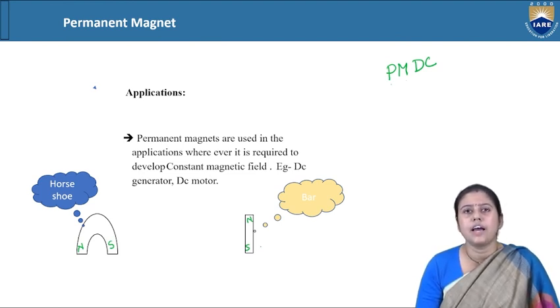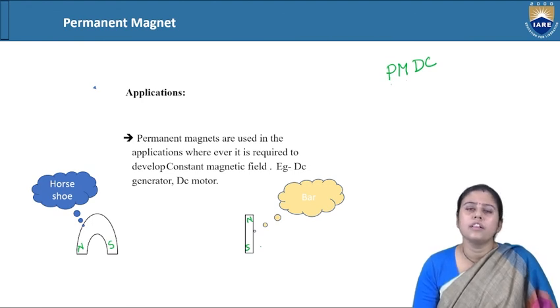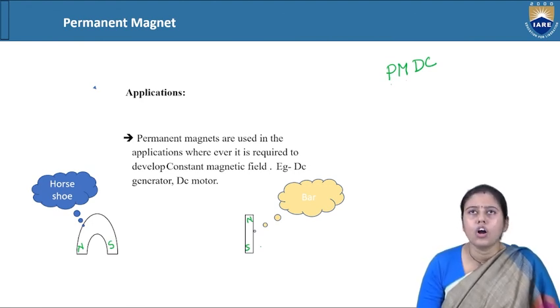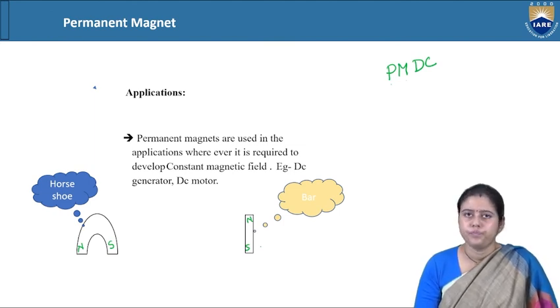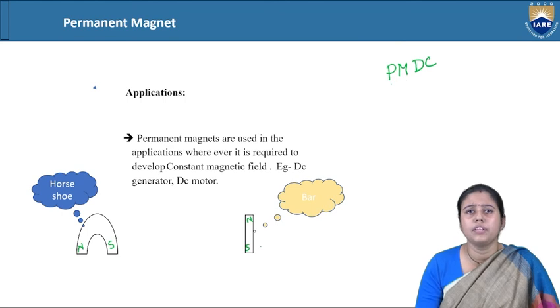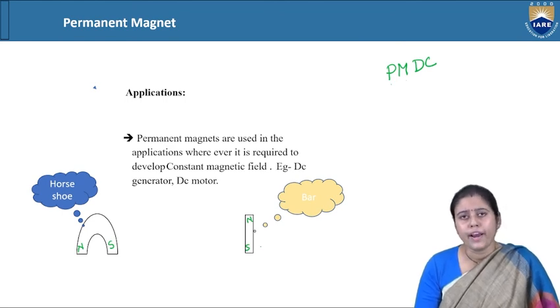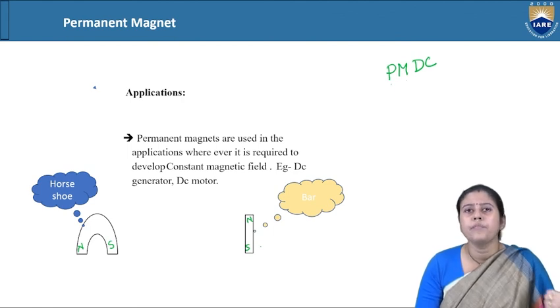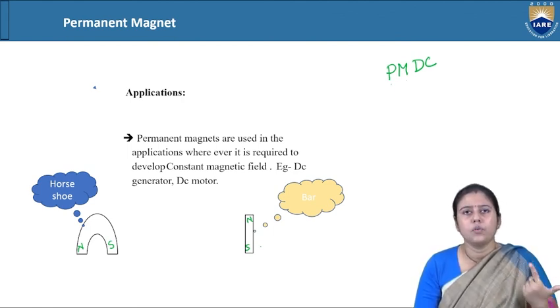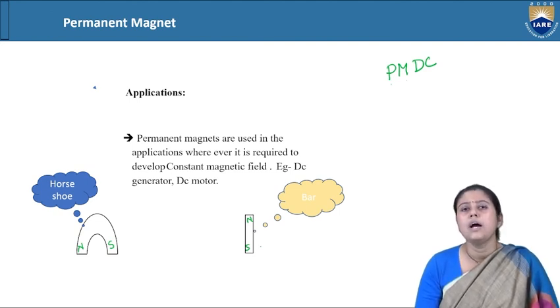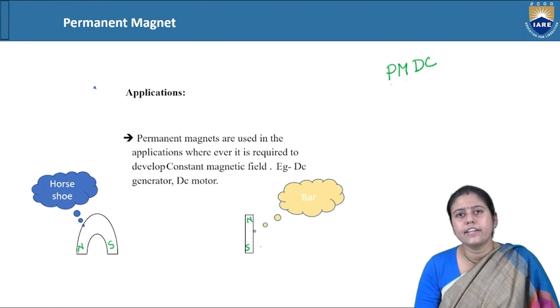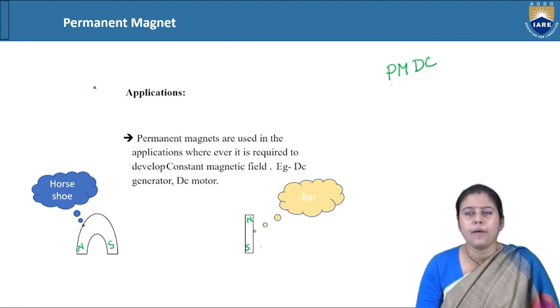Then we discussed the force on two parallel conductors. Next we discussed magnetic potentials. Magnetic potential is of two types: one is the vector potential, another one is the scalar potential. Then we discussed the permanent magnet, its characteristics, and its applications.